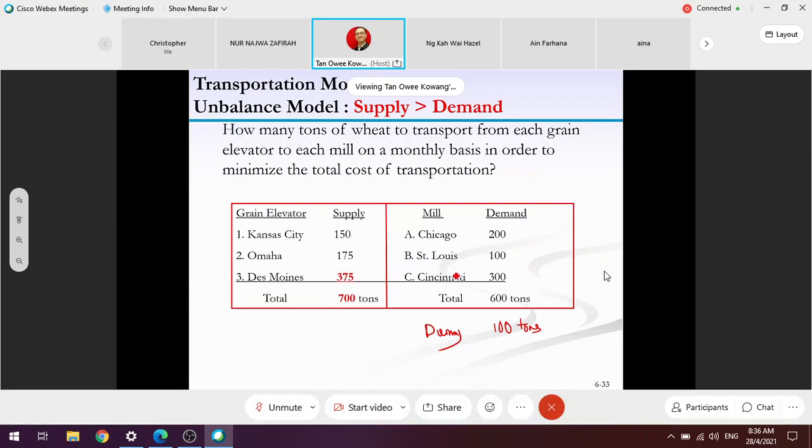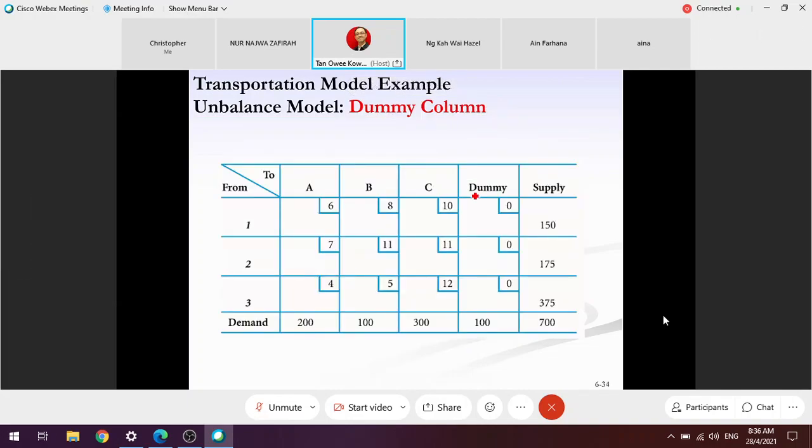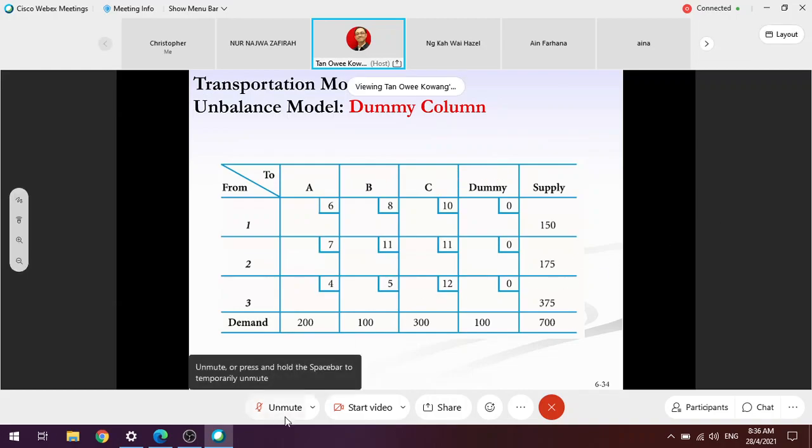So in this case, instead of a dummy row, I will need a dummy column, to absorb the 100 extra units produced by the three supplies. So there's one dummy column representing the demand. The same thing, the cost will be 0.